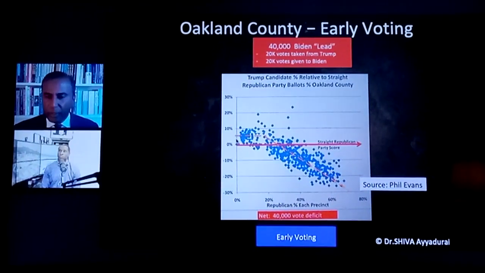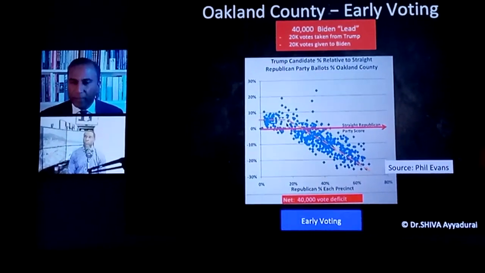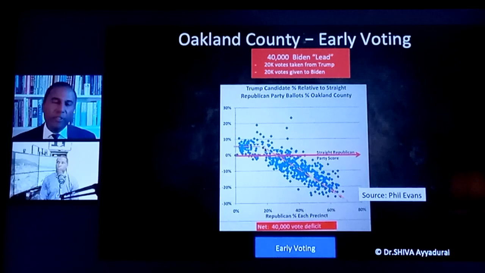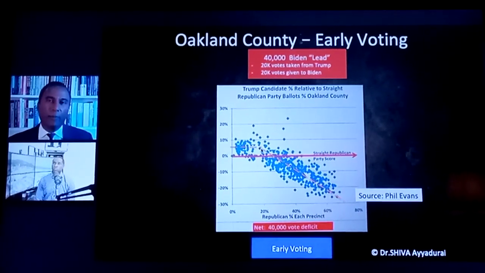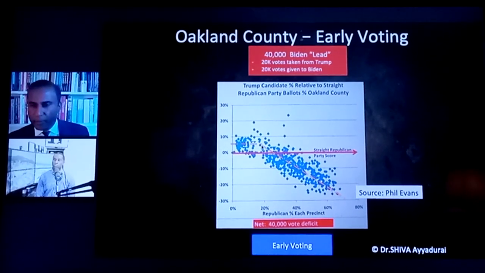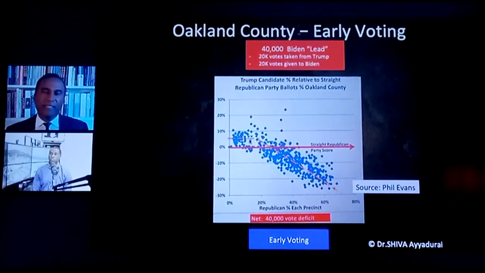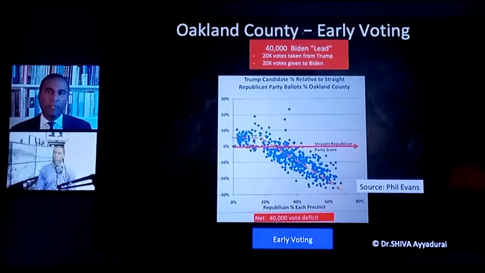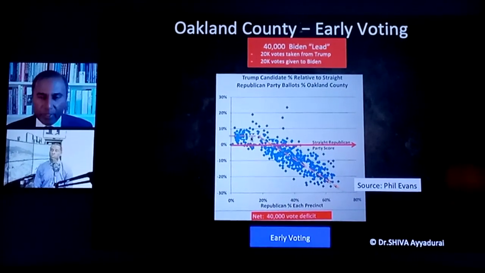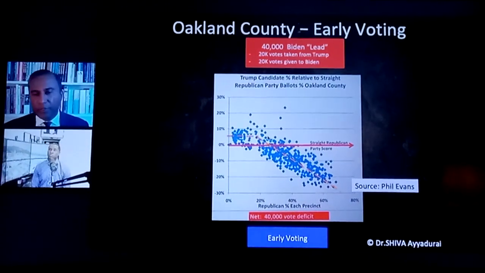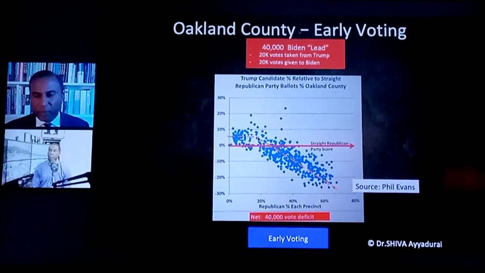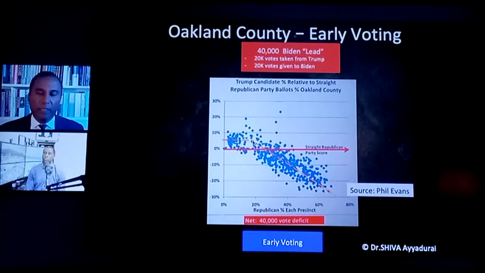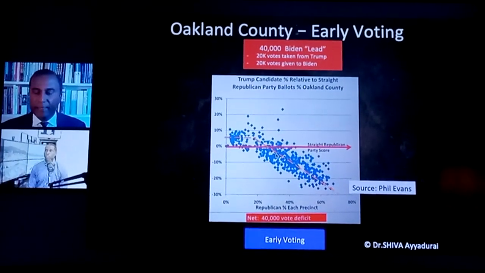Orange line. So what you notice is this phenomenon: if you look below 20%, Trump was actually getting more votes than Republican candidates, right? All the way up to 20%. You see he was getting close to 7% more votes than his other Republican counterparts. But for some reason, which we'll talk about, right at 20%, it looks like his vote counts start getting linearly reduced.